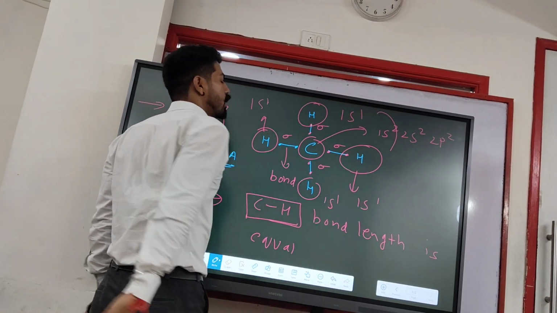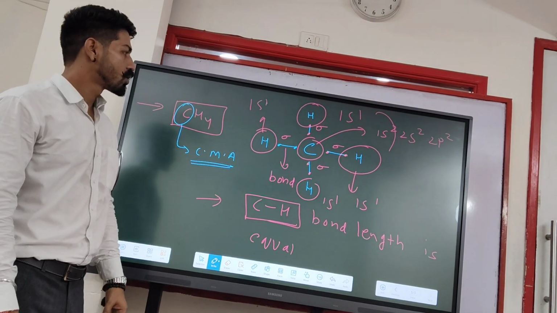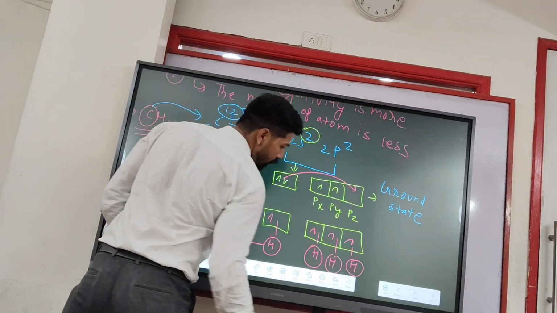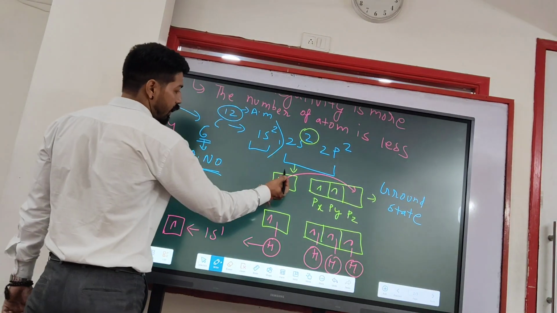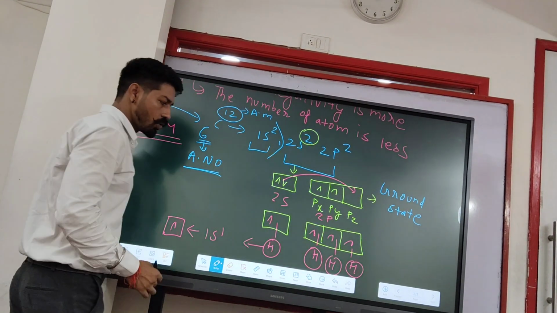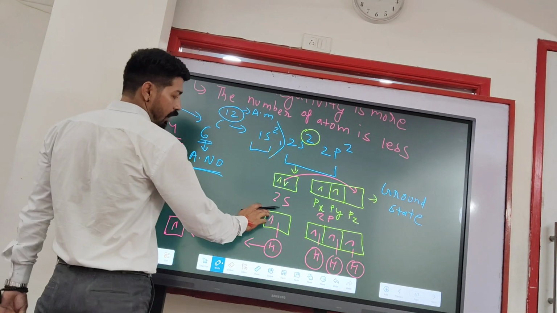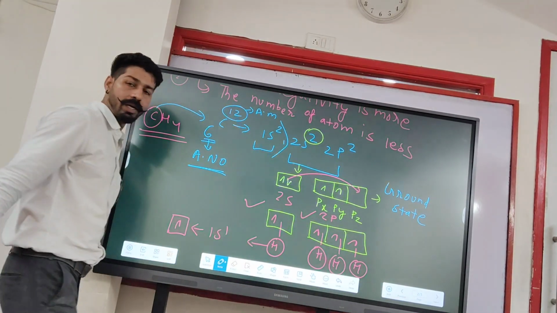This is the first orbit, and the next one is the second orbit. Like before, here this is 2s, this is 2p. So how many electrons are merged together? S is having 1 orbital and P is having 3 orbitals.